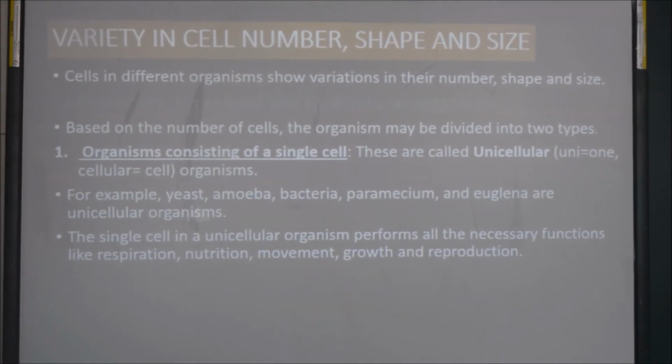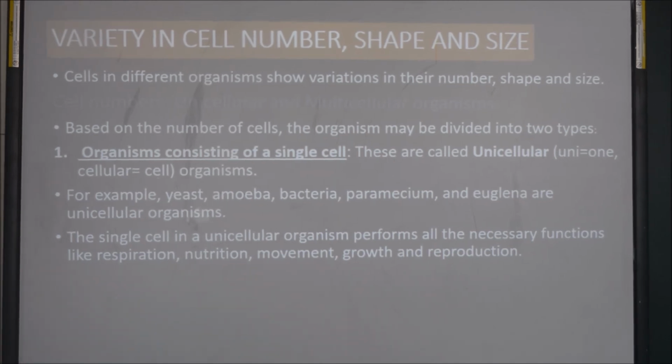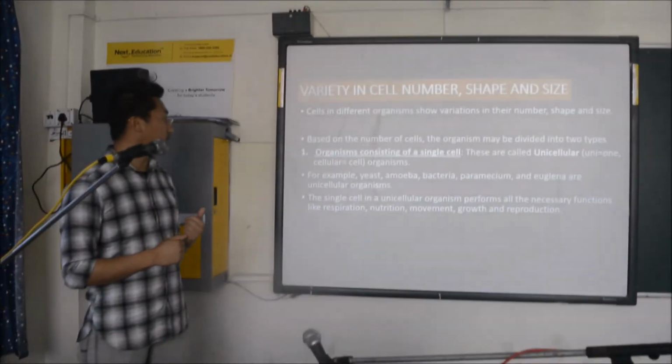Only one cell is present in this type of organism. Uni means one and cellular means cell. For example, yeast, amoeba, bacteria, paramecium and euglena are unicellular organisms.